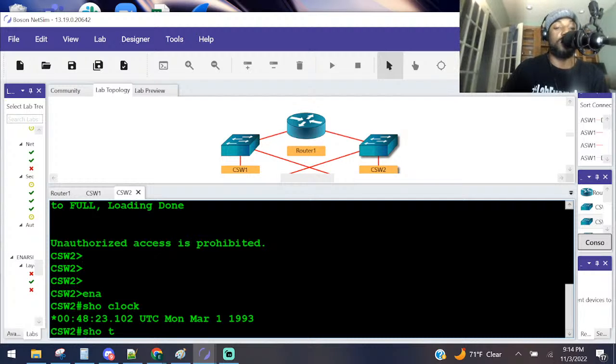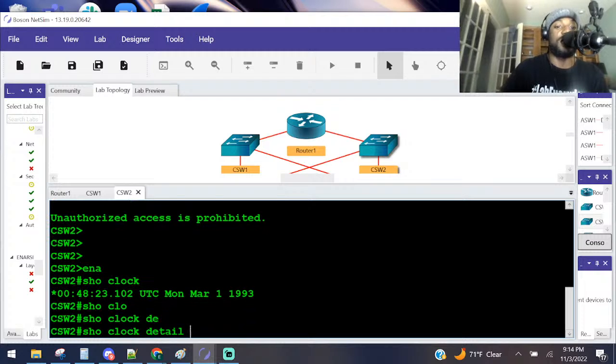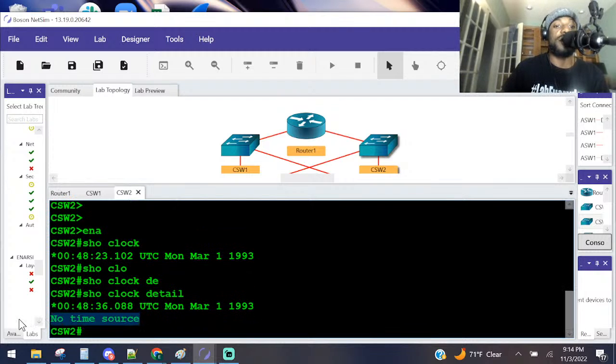The way we can actually really tell, let me stop with that. I know y'all are getting tired of that. Show clock detail, no time source. That tells you not only the time, when you add the detail keyword, it tells you you're not synchronized at any time with that.